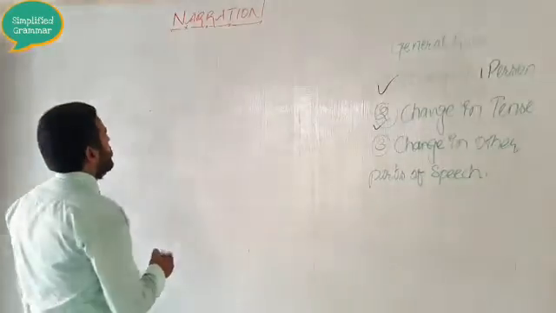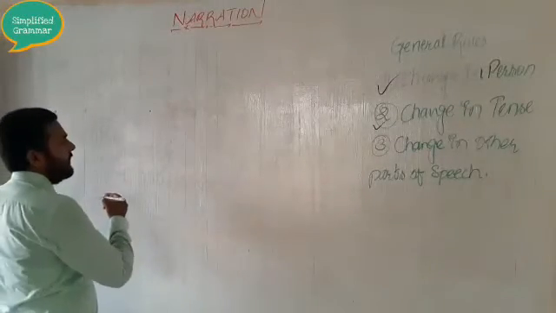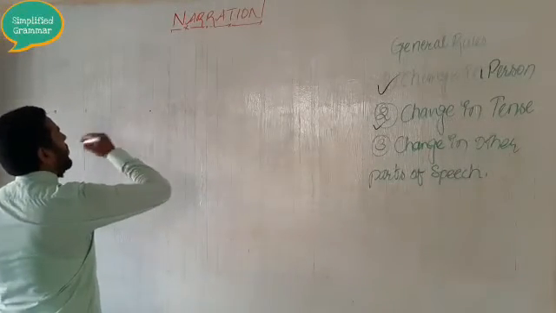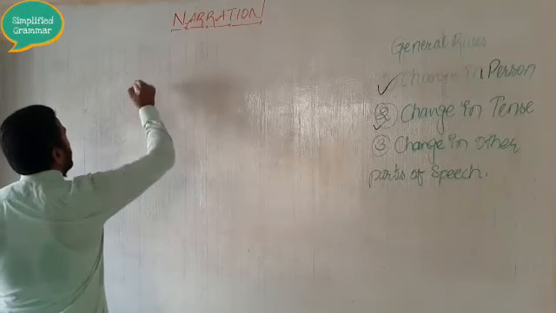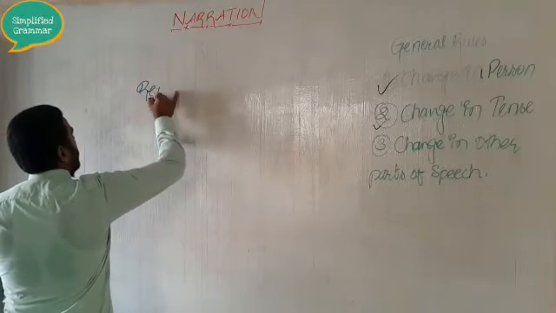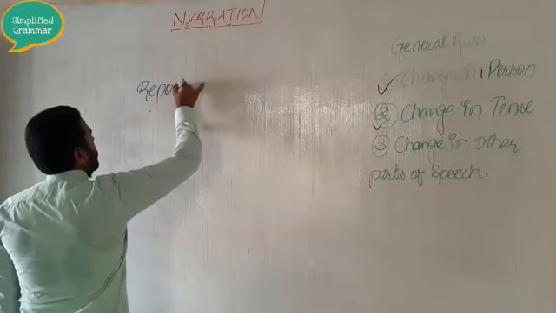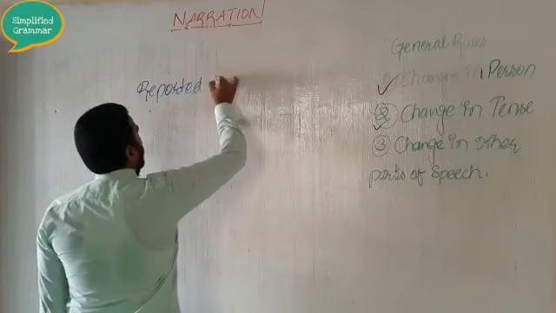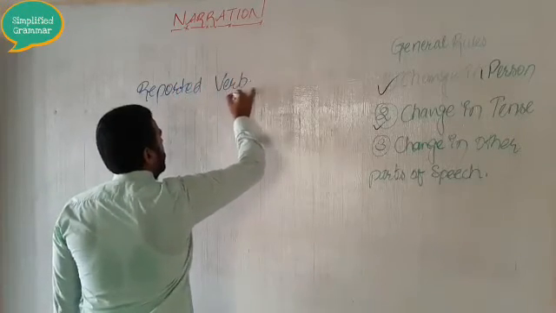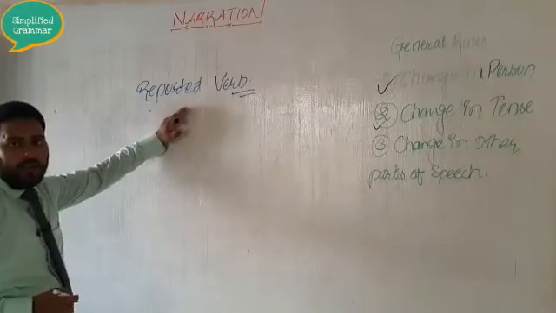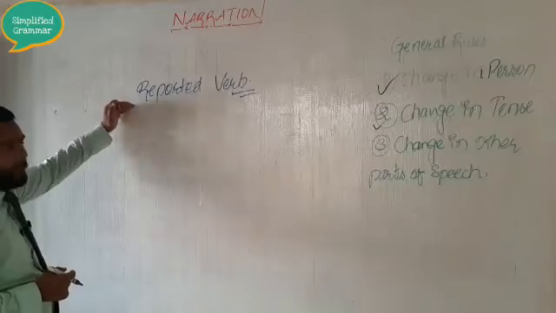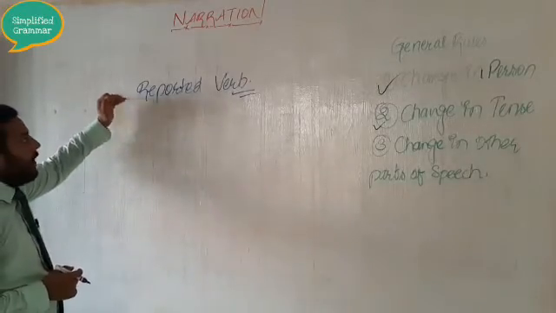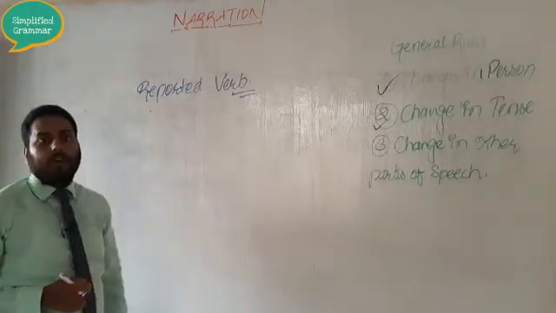Now before we go into rule number 2, I will take you to the essential portion, that is how to change the reported verb. Actually, dear students, as far as I feel, it is very essential for you to learn how to change these reported verbs.